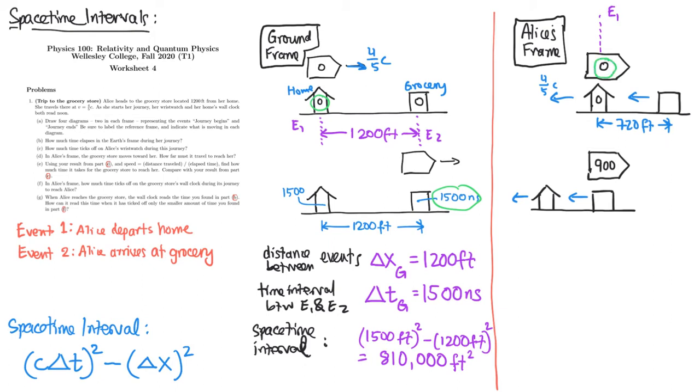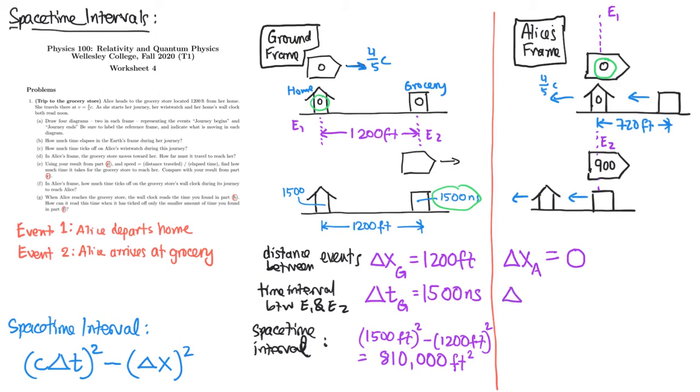Where is event 2? Well, event 2 is when Alice reaches the grocery store. That's happening right here also. So the distance between events in Alice's frame is 0. Both events in her frame are happening at the same place. They're happening at her, and she's not moving, right? Both events involve her. They happen where she is, and she's not moving. So there's no separation between the events.